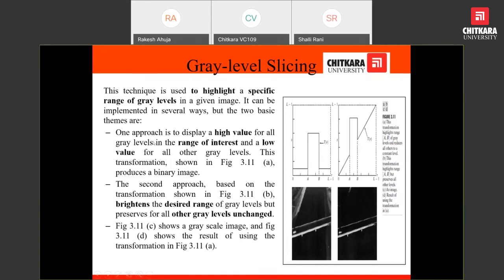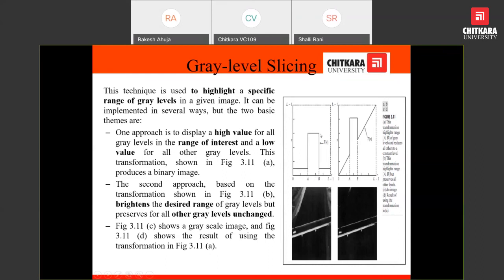One approach is to display a high value for all gray levels in the range of interest and a low value for all other gray level values. Suppose we are interested in gray level values in the range of A to B. All those values that lie in this range will be given one high value.